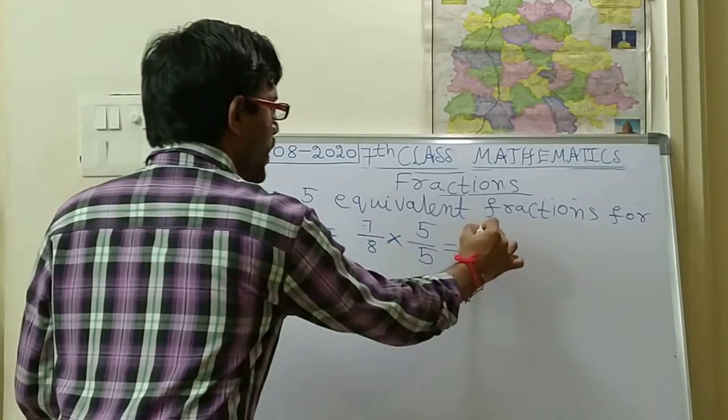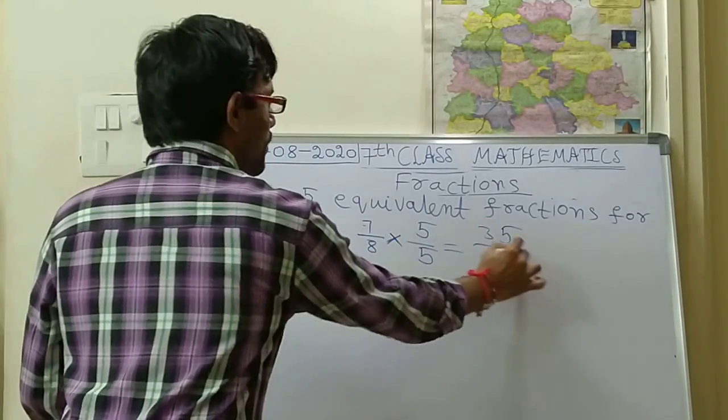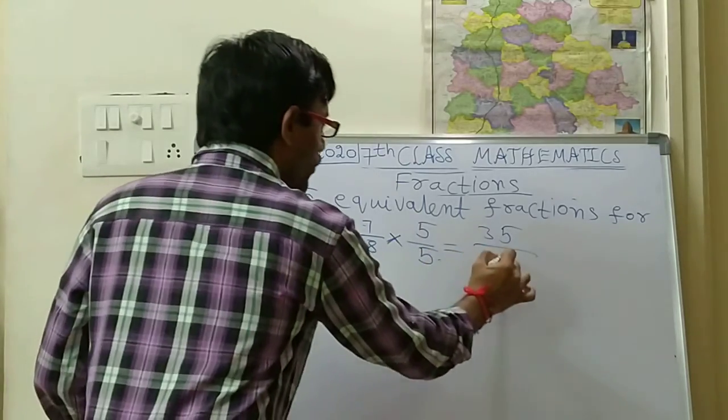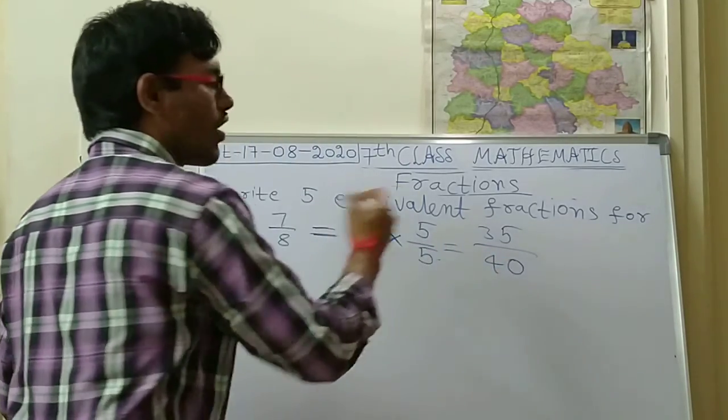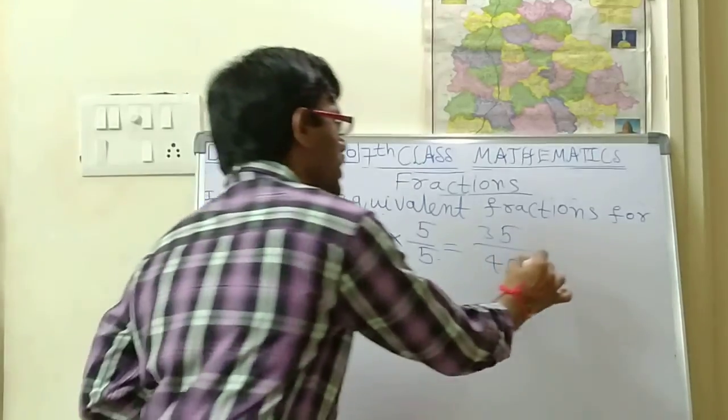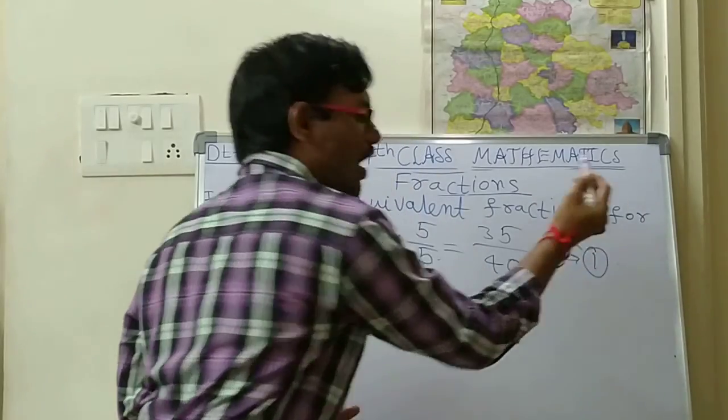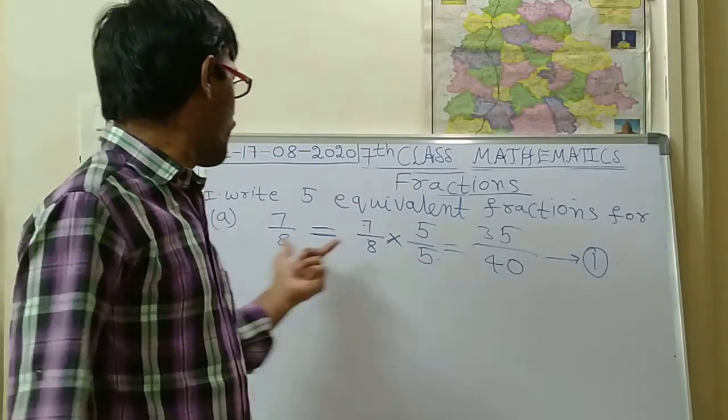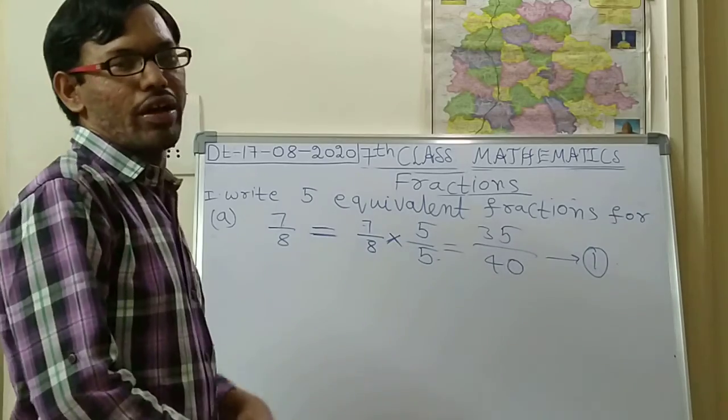So 7 5s 35 by 8 5s 40. So 35 by 40 is one equivalent fraction. If you do 35 by 40 also, you will be getting 7 by 8 only.